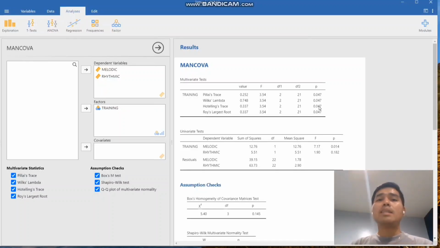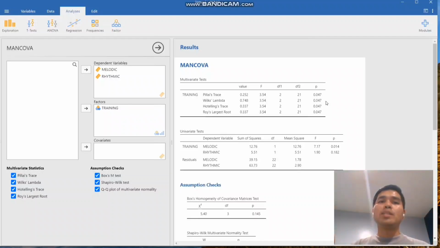So it doesn't depend so much on the idea that the data should possess a normal distribution and things like that in order for us to rely on its result. That's why among the four, what's highly suggested to be used is Pillai's trace. So you see, the result of our test here for MANCOVA, all four have resulted in the same result, which is 0.045. Our conventional alpha, especially for social science researchers, is 0.05.